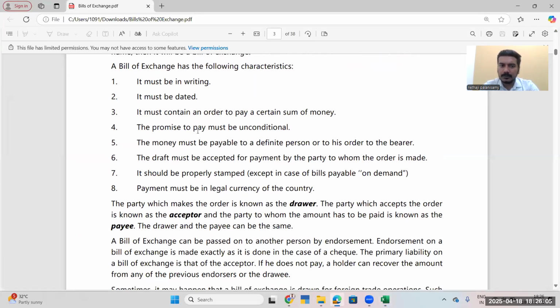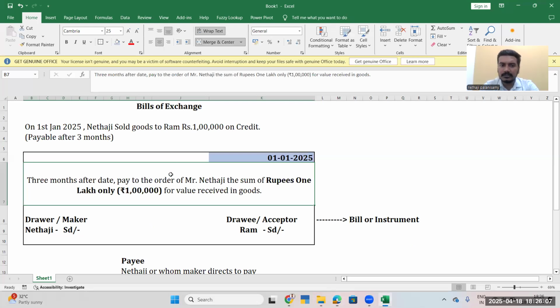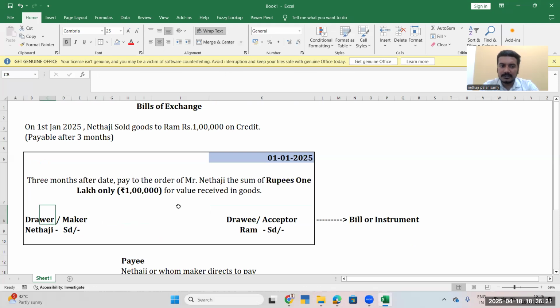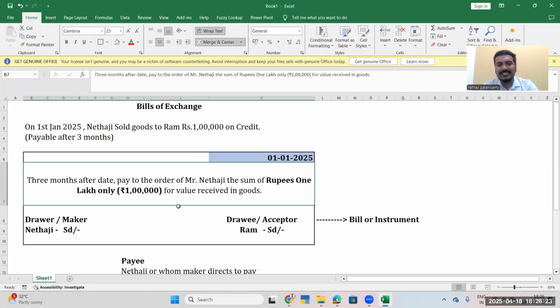Here, there is no condition. Anything which comes with a condition will not be fulfilled. Something has to be accepted unconditionally. I hope everyone understands.